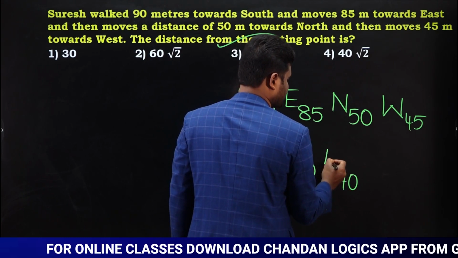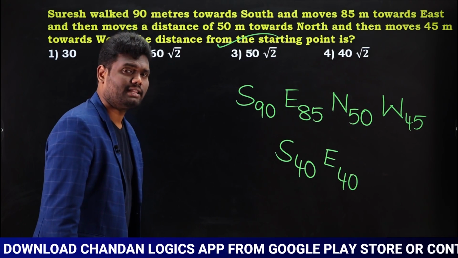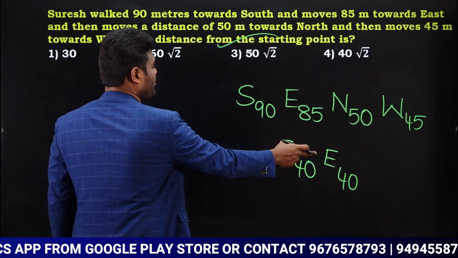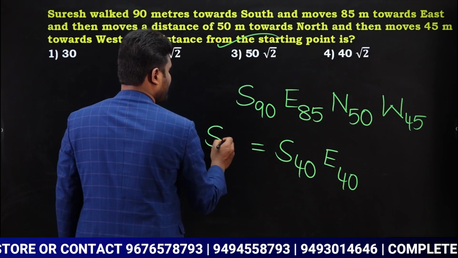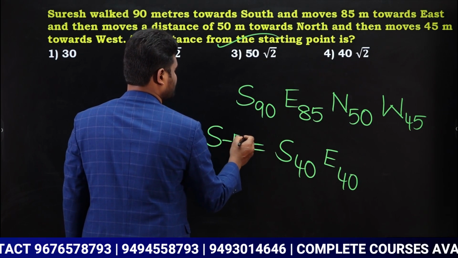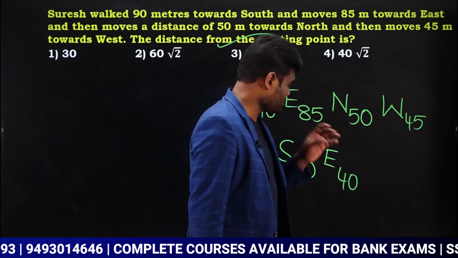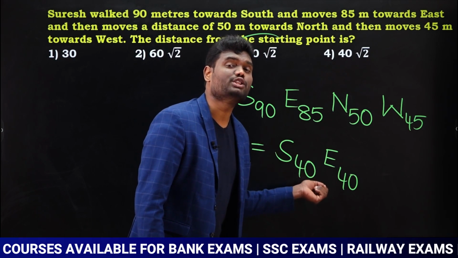So this is going to be east. Now if you observe, our question is about calculating the distance, not the direction. If they ask you direction from the starting point, you can combine both of them and say the direction is southeast. But they are not asking direction from the starting point. They are asking about distance. As they are asking about distance, now you have to apply Pythagoras theorem.